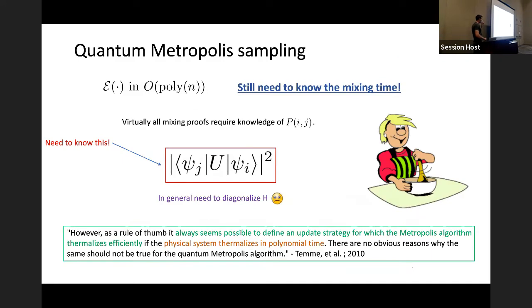Okay, and so in their paper, they showed that you can do one application of this channel in polynomial time. And so this leaves open, what's the mixing time? How long is it going to take to converge to the thermal state?